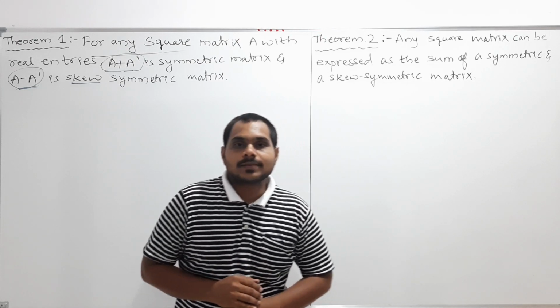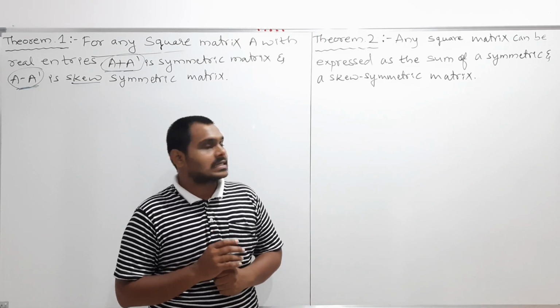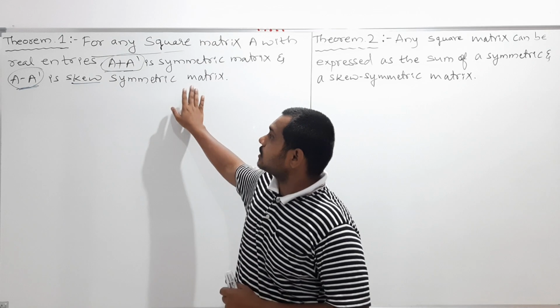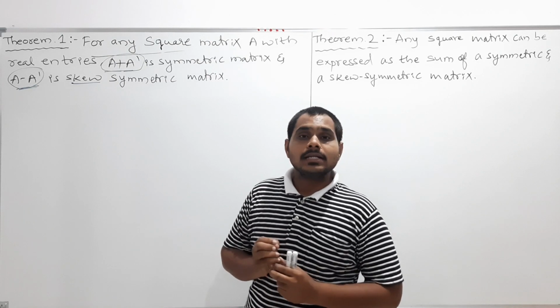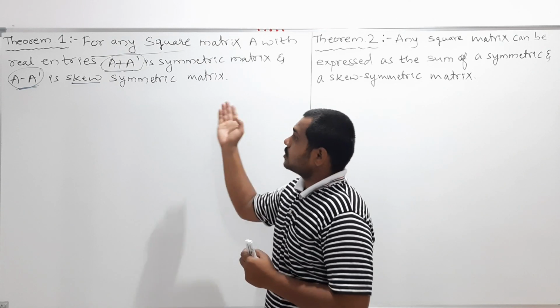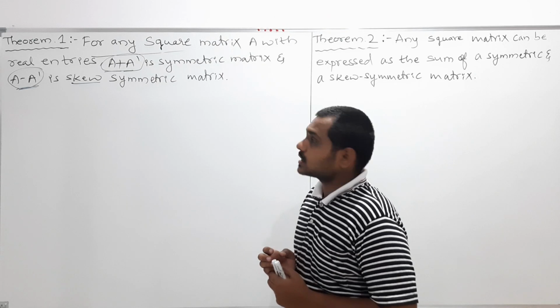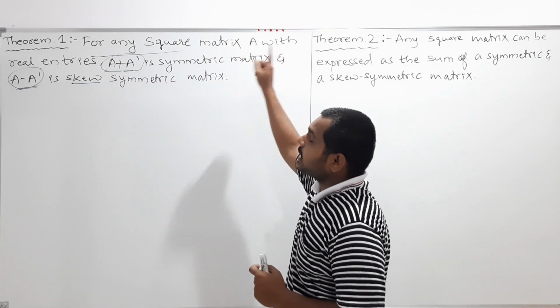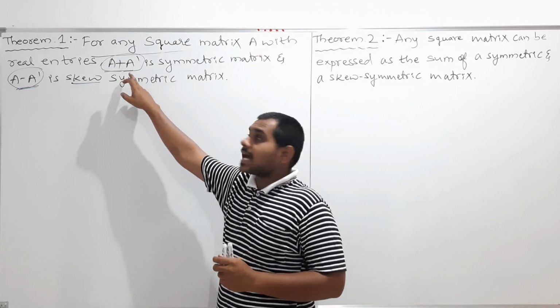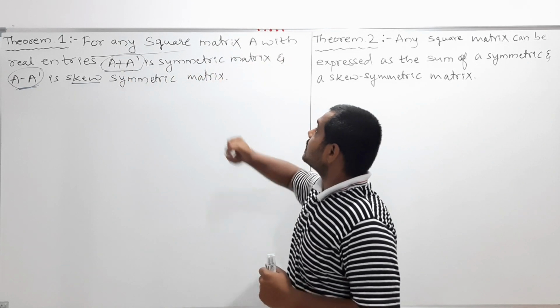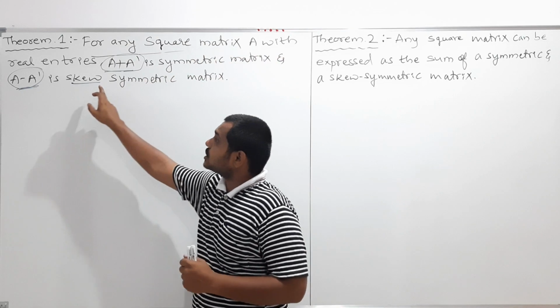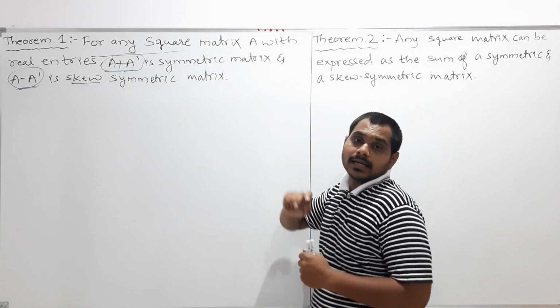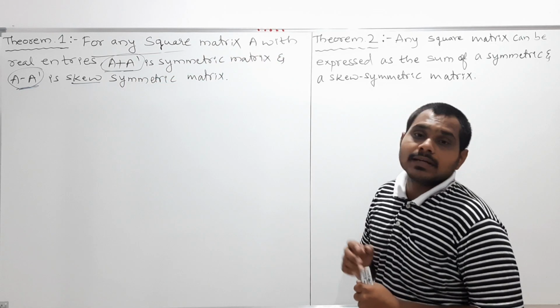Hi my dear students, in the previous videos we discussed the theorems on symmetric and skew symmetric matrices. I discussed the first theorem, that for any square matrix A with real entries, A plus A dash is a symmetric matrix and A minus A dash is a skew symmetric matrix. So this we discussed in the previous videos.